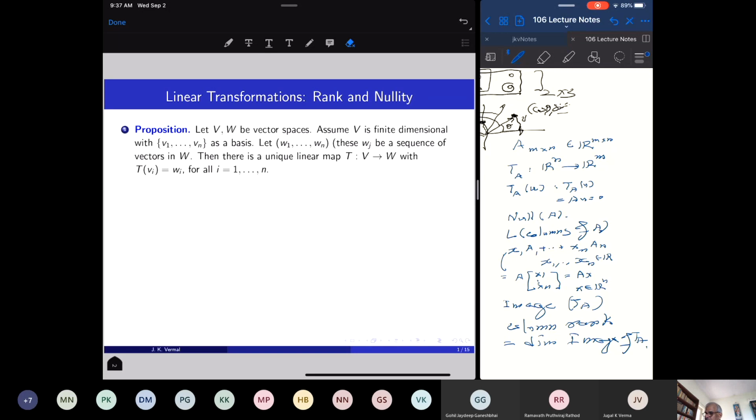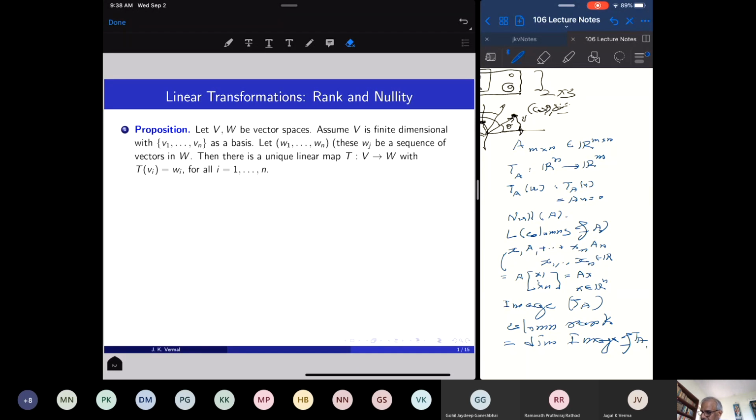And we want to prove that the sum of the nullity and the rank of a linear transformation is the dimension of the domain. This is the analog of the rank nullity theorem for matrices, which we proved already using the row echelon form or row canonical form. But let us first discuss how we construct linear transformations. So you have understood, given a matrix, how to construct a linear transformation associated with that matrix.